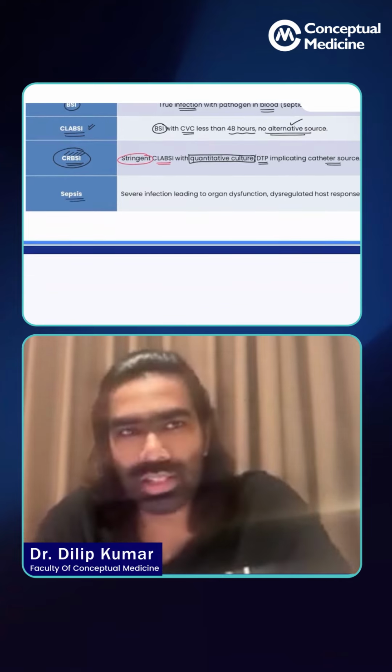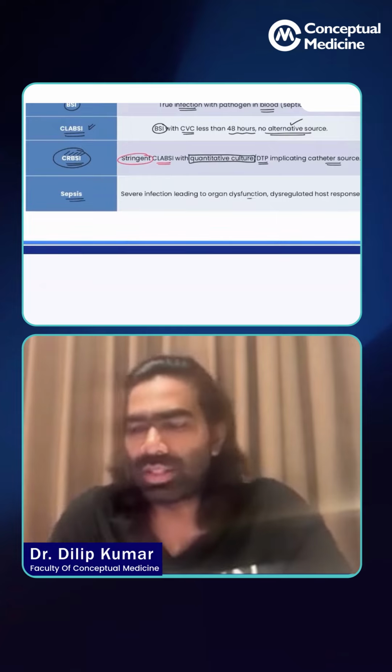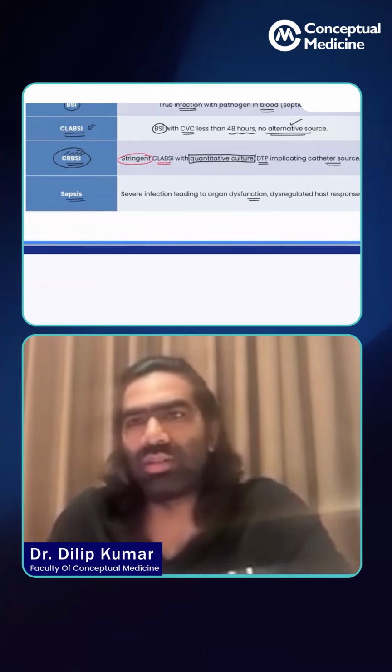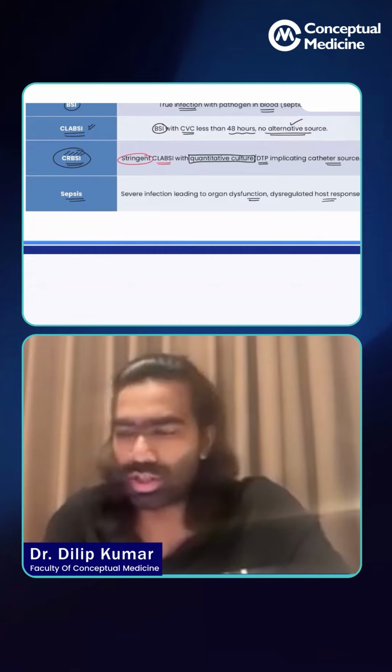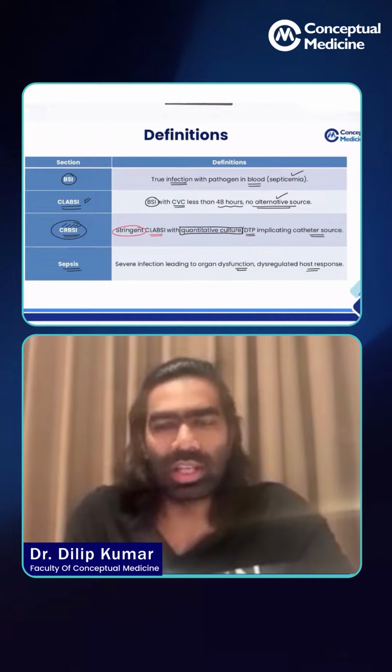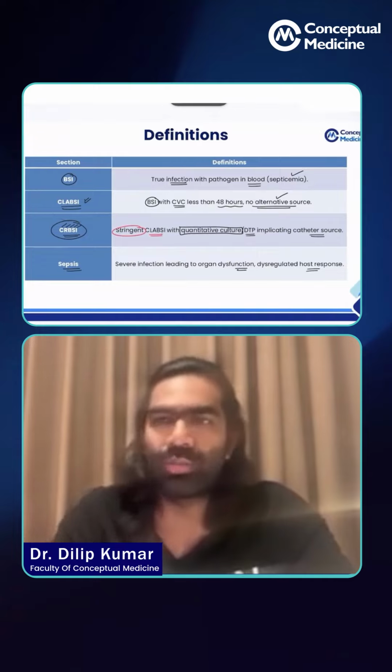And finally, we have sepsis. We have already discussed it in the fever and sepsis chapter. It is nothing but severe infection leading to organ dysfunction, typically a qSOFA score of more than or equal to 2, with a dysregulated host response. So this is what we call sepsis. And the CLABSI definition, I feel, is going to be the most important.